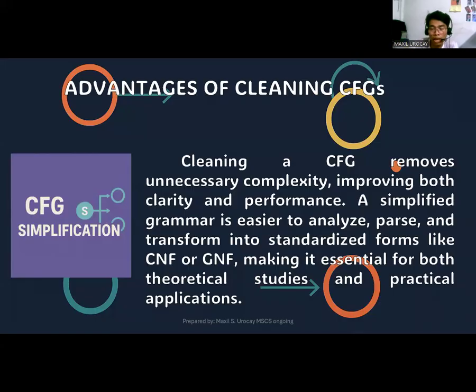So that means we're trying to simplify, we're trying to remove those useless productions, symbols, or items, or the null productions. Those are the cases that we are trying to observe and omit in order for us to have it simplified, and we will just focus on those useful symbols, especially the terminal and non-terminal symbols.